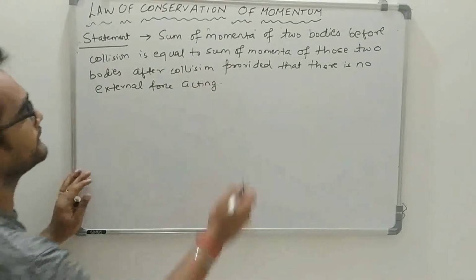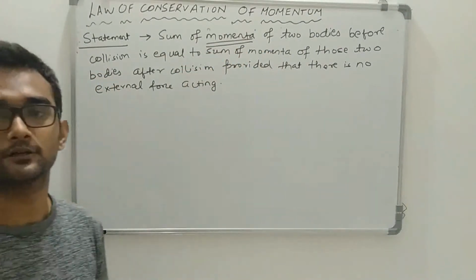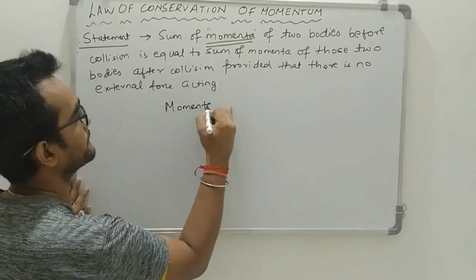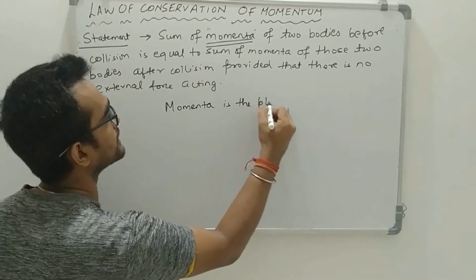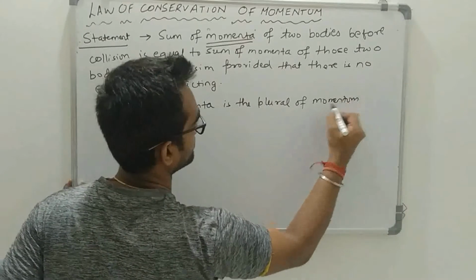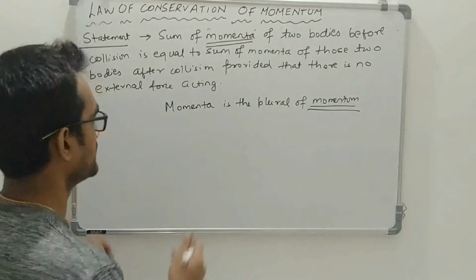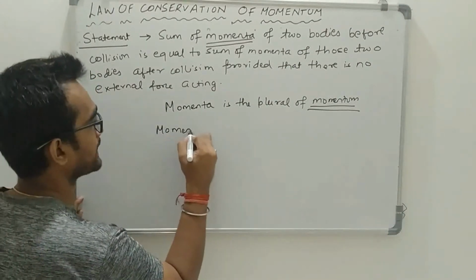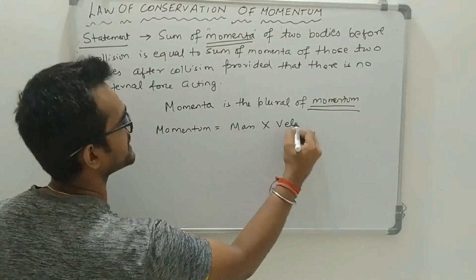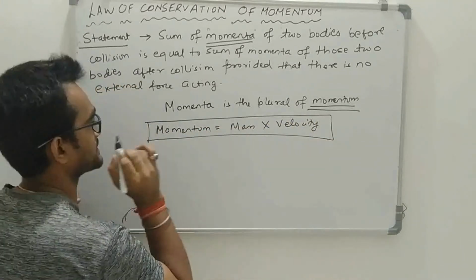So friends, momentum. This must be a new word for you, but you have heard this word earlier. Momenta is the plural of momentum. And friends, I hope you must have remembered this word momentum in my previous videos. The mathematical formula for calculating momentum of an object is mass into velocity. By this formula, you can easily calculate the momentum of an object.